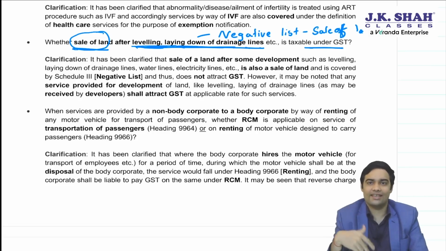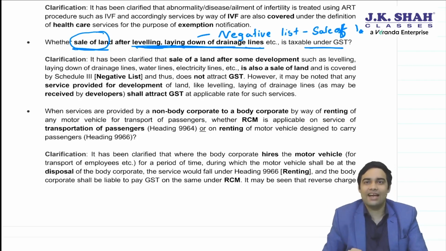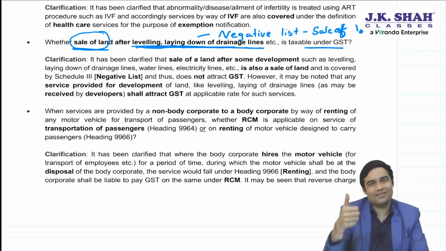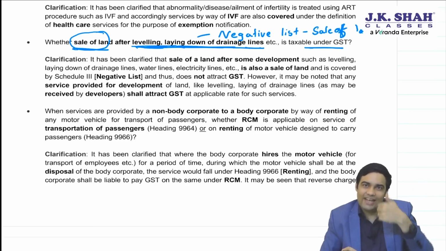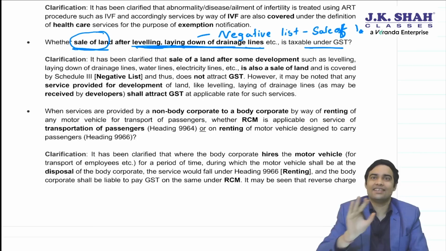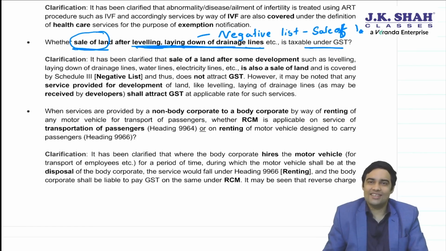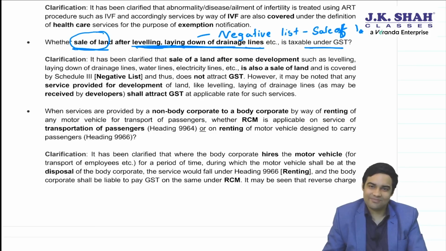You have taken services of works contractor who made that laying of drainage lines, leveling of the land. Whether that will be liable? The answer is yes. The contractor providing services to landowner is taxable, but landowner selling land after all this will not be liable because it is covered by negative list.